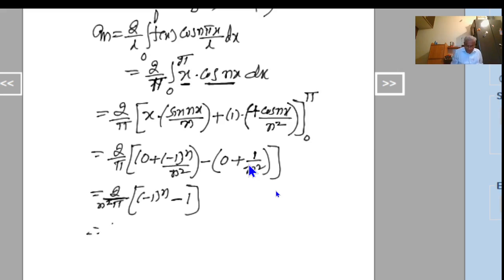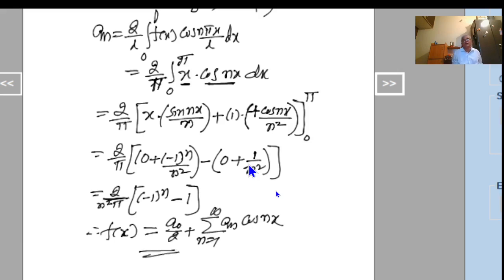So therefore, Fourier half range cosine series is f of x is equal to a0 by 2 plus summation n from 1 to infinity an into cos of n pi x by L. L equal to pi here, so pi gets cancelled, cos nx. So this is the required Fourier half range cosine series of f of x equal to x.